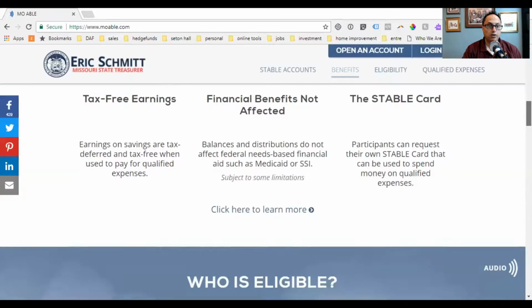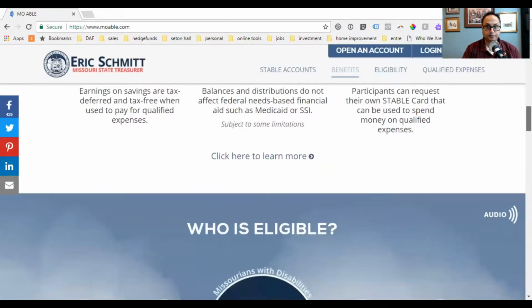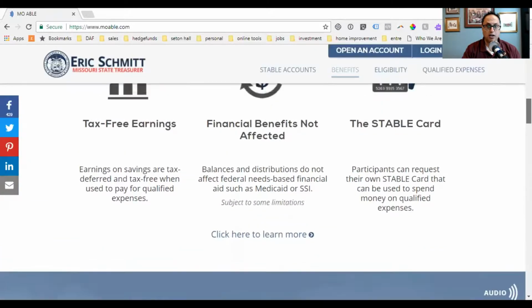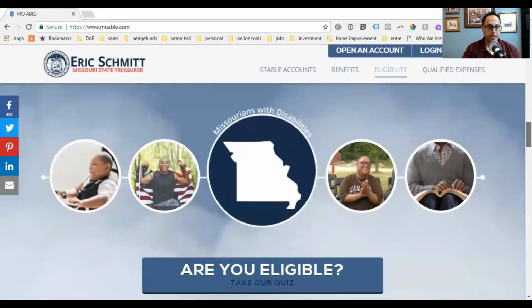Okay, we will learn that Missouri has a limit on how big the account can grow. Some of them are 250, some of them are 400,000, and we even just saw one that was 500,000. But that doesn't mean that your benefits wouldn't be affected. If you are receiving government benefits such as SSI, please make sure not to allow this account to go over 100,000. The minute you cross that number, some benefits are going to get suspended, and that is not a good thing. You do get access to something called a STABLE card, and who is eligible.